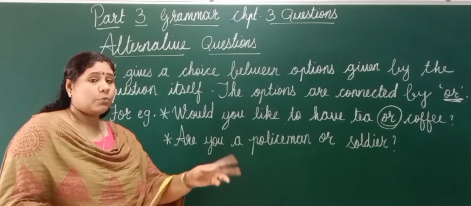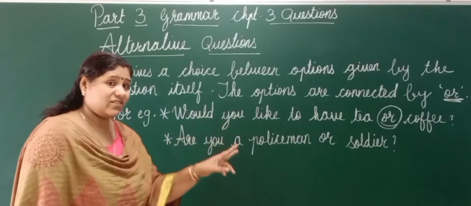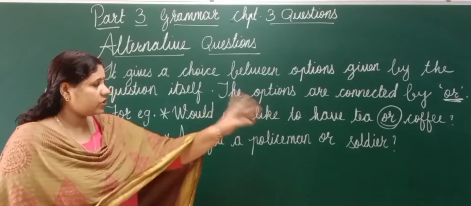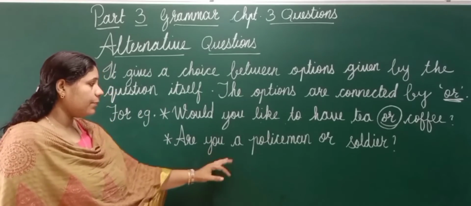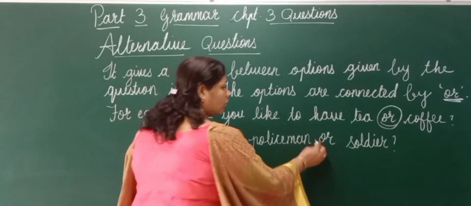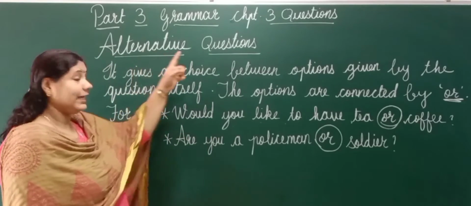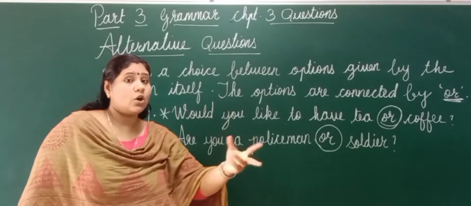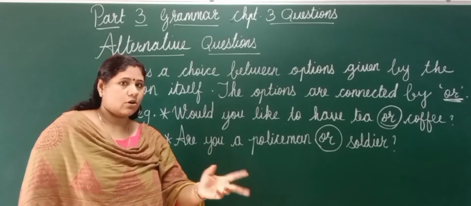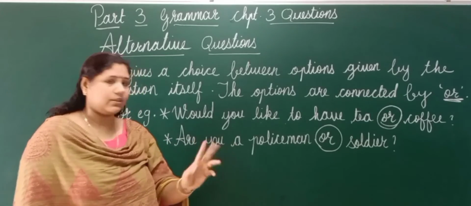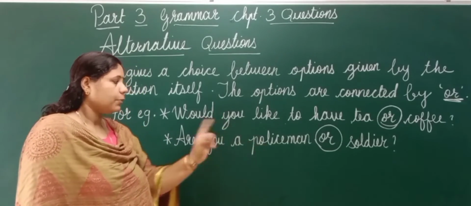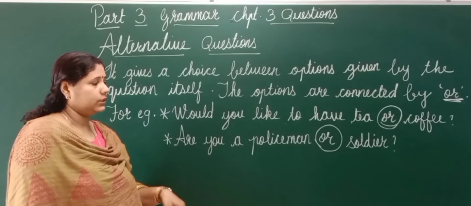The option is given in the question itself, and then a question mark. Are you a policeman or soldier? Or, option. So that's an alternative. You are given the option. Are you this or that? Do you like this or that? Tea or coffee? Policeman or soldier?